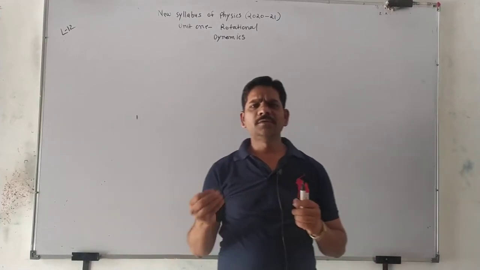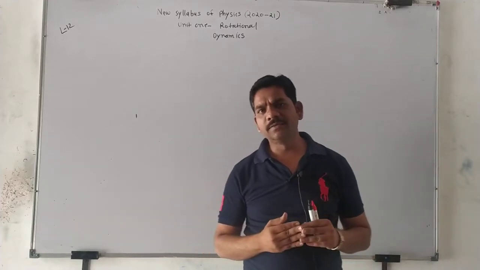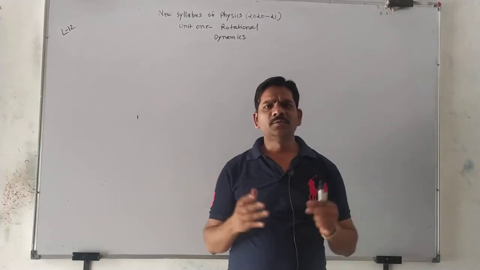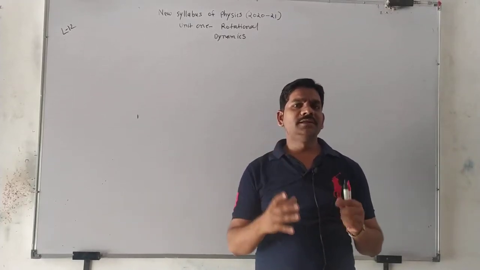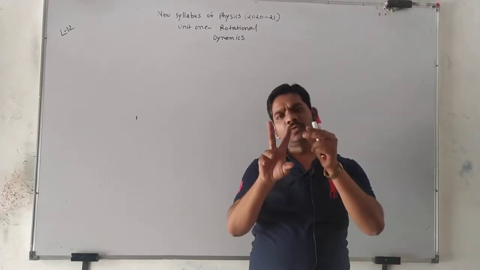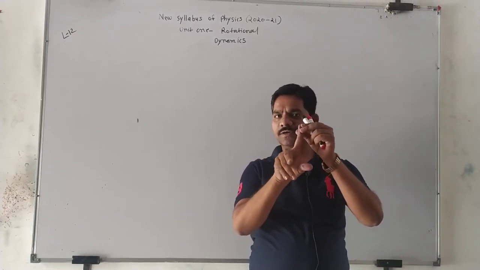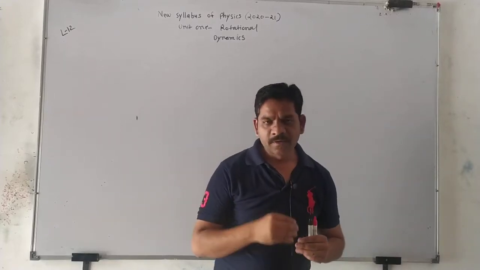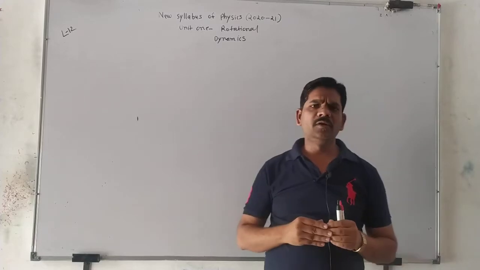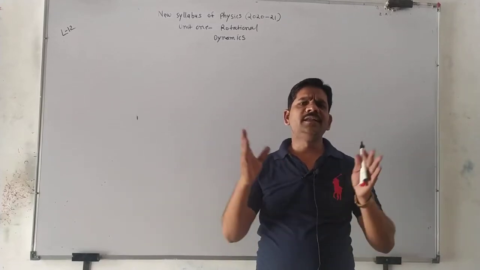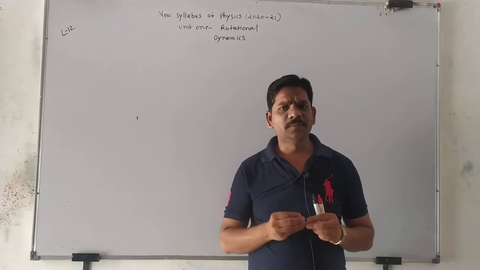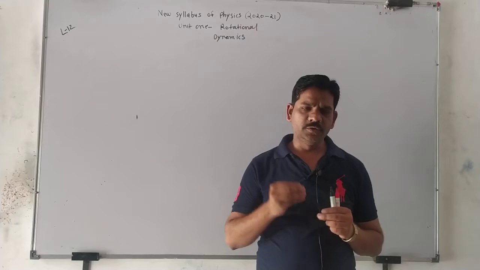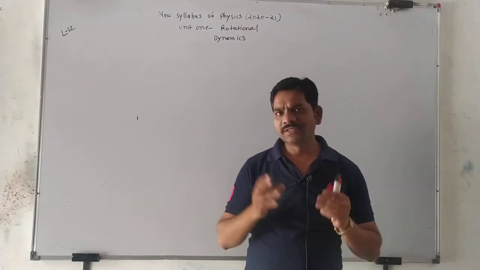So students, in our previous lecture, lecture number 11, we learned the dynamics of circular motion. There are two types of dynamics of circular motion: one is centripetal force and the other is centrifugal force. In lecture 11 we discussed centripetal force in detail. If you have not watched my previous video on centripetal force, you should watch it.